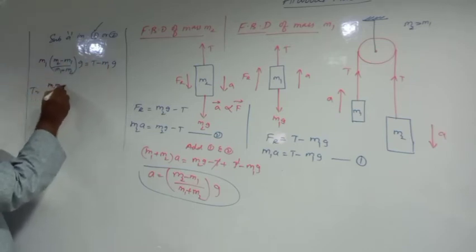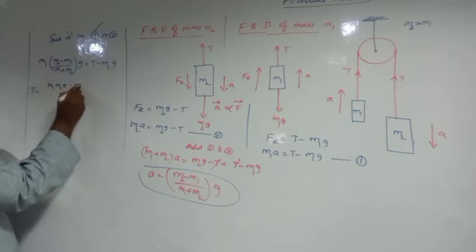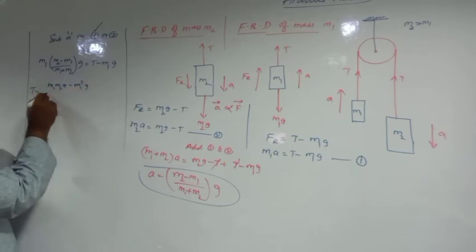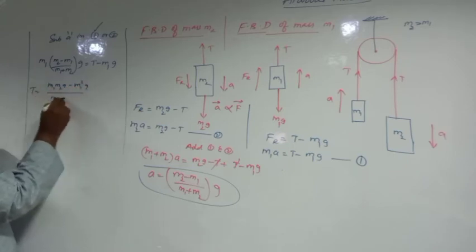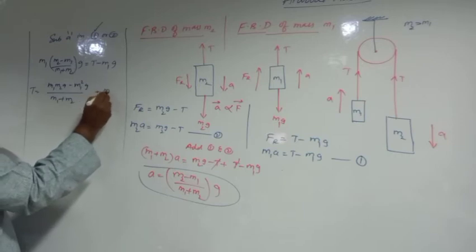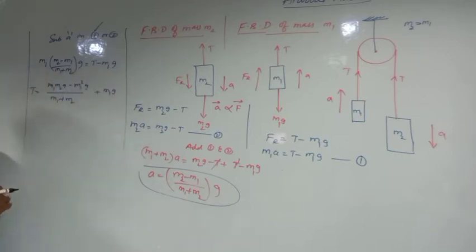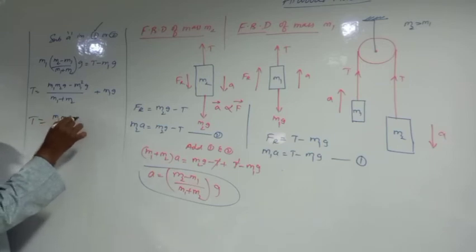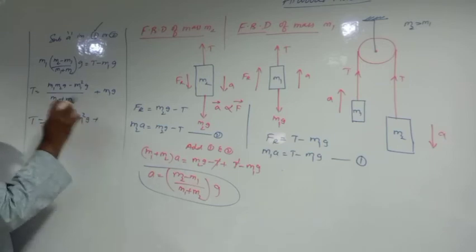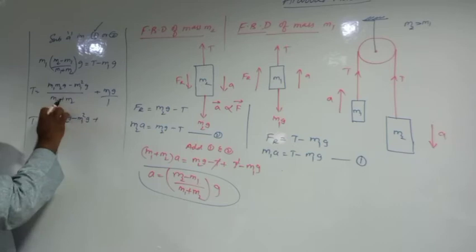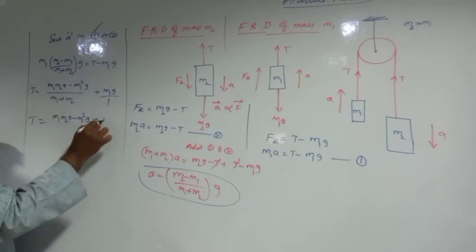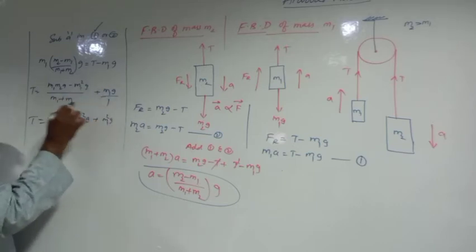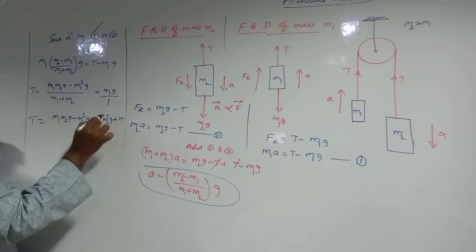So m1 m2 g minus m1 square g, divided by (m1 plus m2), plus m1 into g. I am transferring this to this side. So tension T is equal to m1 m2 g minus m1 square g, and this is multiplied by the LCM, which is (m1 plus m2), therefore m1 square g plus m1